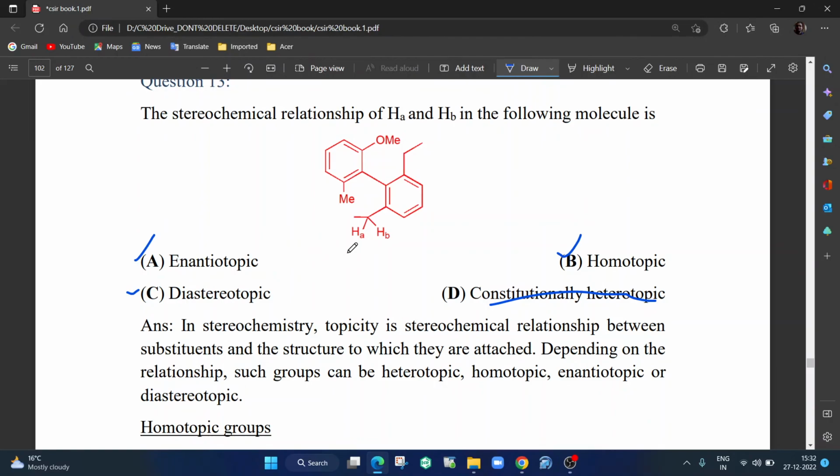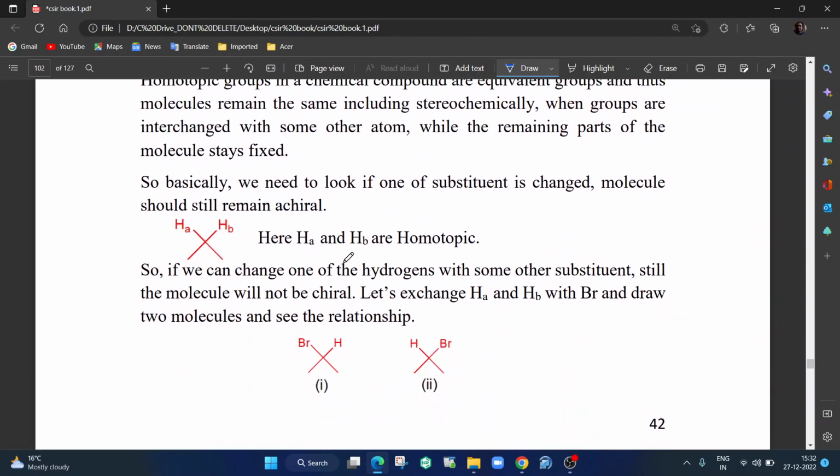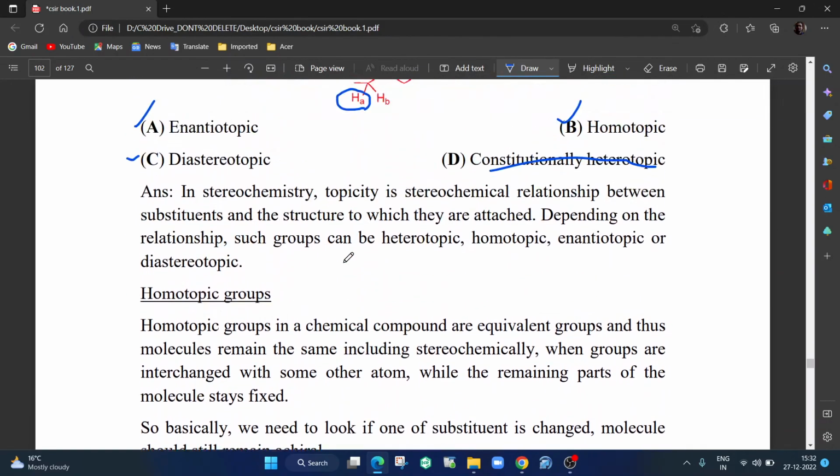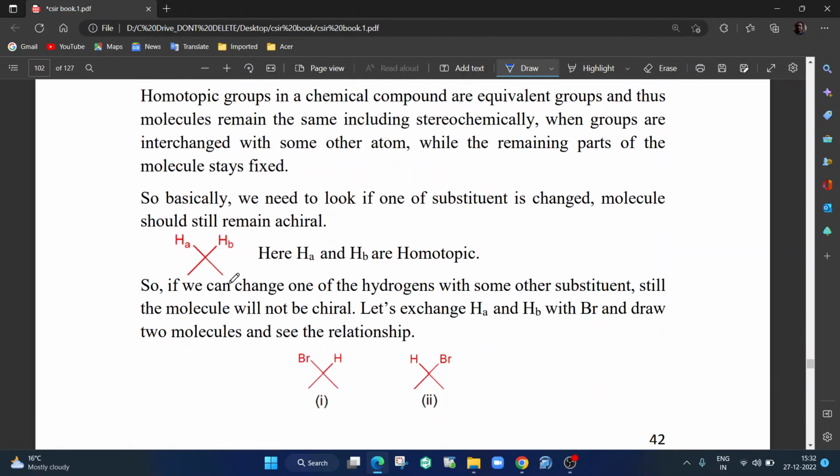So in enantiotopic, what we should do is change HA and HB, put some other substituent, and then see whether the two resulting molecules are a pair of enantiomers. Maybe I'll just do it a little more. Let me take this opportunity to explain the whole thing so that this question is complete in itself. So let's start with homotopic. I will give you a good example. Something like this is there.